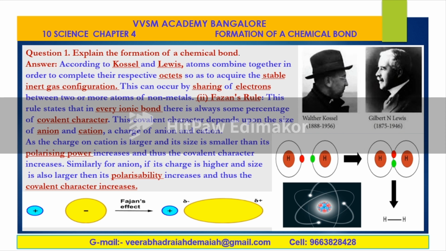For example, hydrogen combines with hydrogen. Hydrogen atom combines with hydrogen atom. Here, the sharing of electrons taking place between the two atoms of hydrogen gives the hydrogen molecule. That's why the bond between the hydrogen and hydrogen atom is nothing but a covalent bond, because of sharing of electrons.